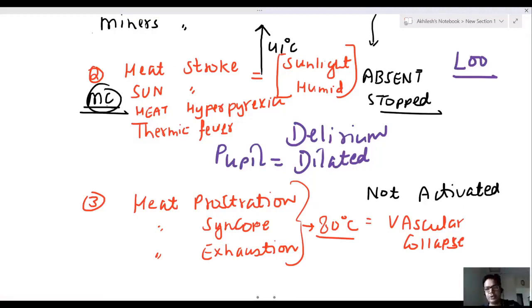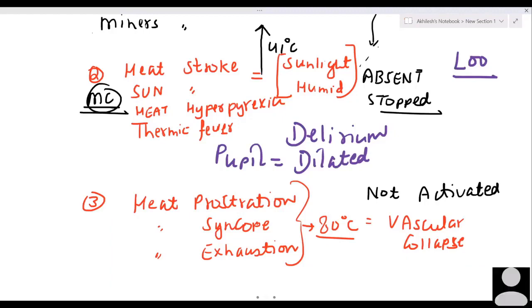Now, Dr. Saab, I'm putting some questions, then you will realize, okay? Now, sir, see, if a person is working in sunlight, in an increased humidity environment, having infection, and suddenly the person goes into an unconscious state, pupil is dilated, what is the mechanism of this condition?